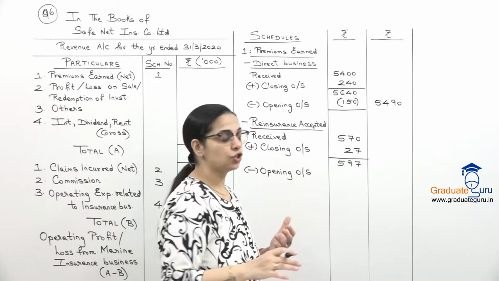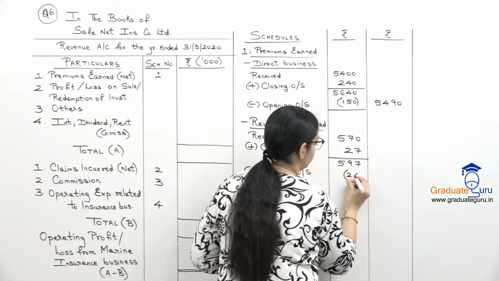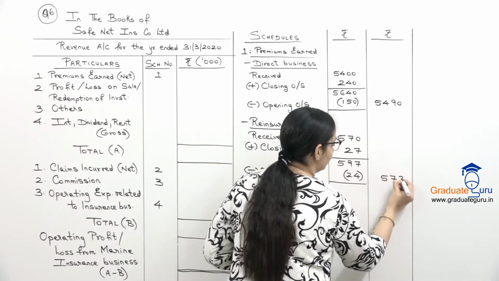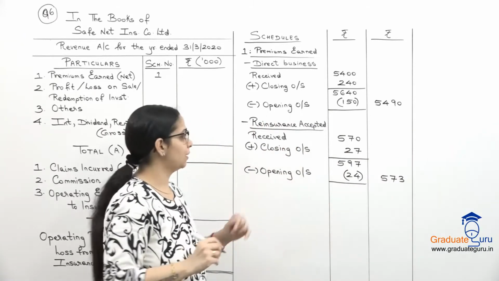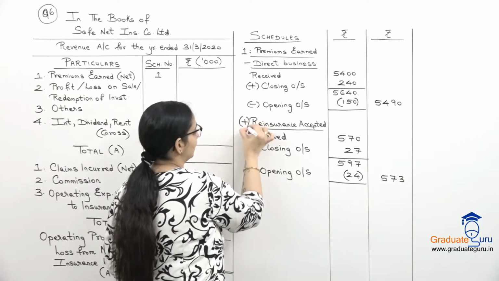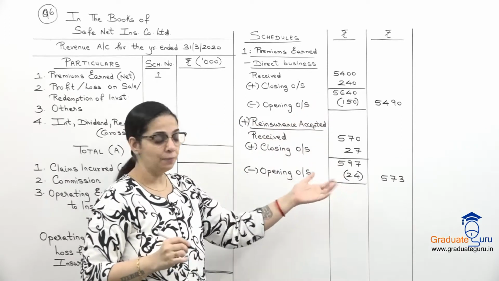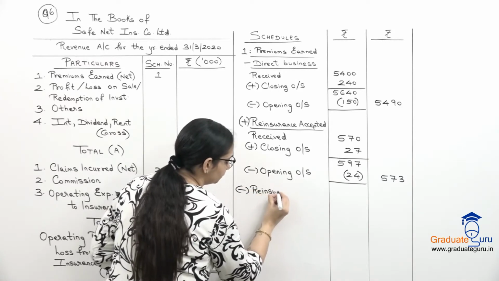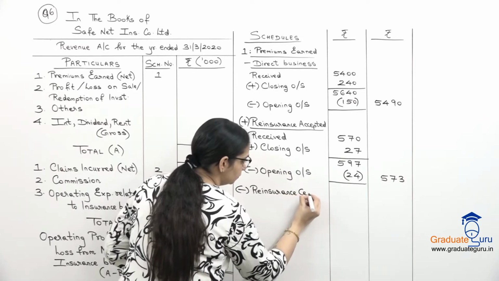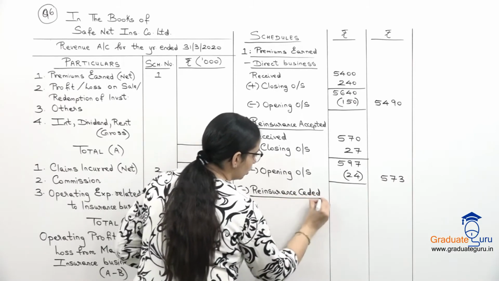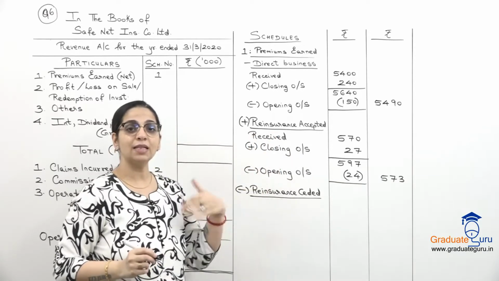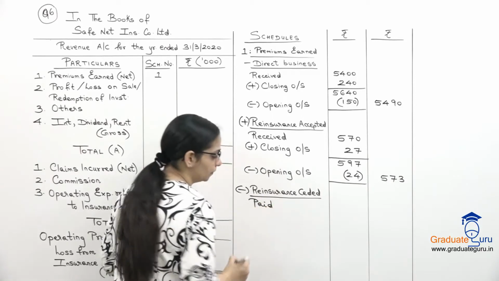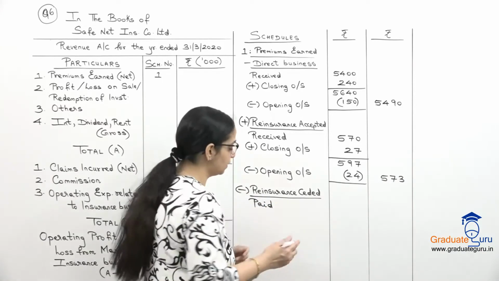And the opening for reinsurance is 24. So, when we adjust this, we get 573 for reinsurance accepted. अब यहाँ पर if you are getting confused, ये plus लगा देते हैं so that these two amounts we have to add और जो reinsurance ceded है, that will be subtracted. So, for ceded also, it will be the same format, पर ceded के लिए we pay premium. So, यहाँ पर received के बदले we will write down paid. So, in reinsurance, the premium paid is 360.